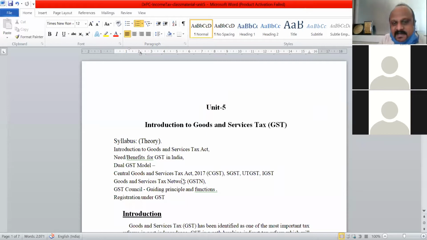What are the different acts: CGST, SGST, UTGST, IGST? What are these? Then the Goods and Services Tax Network. What is this? The GST Council and the registration of GST. It's a very small unit, in fact, which covers only theory.